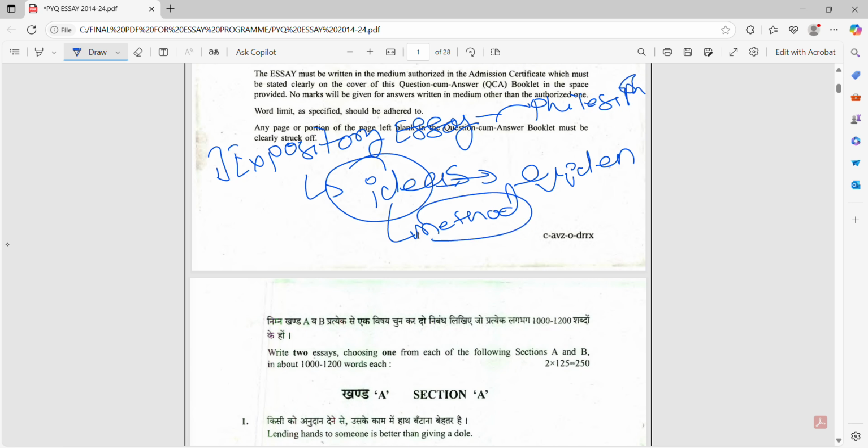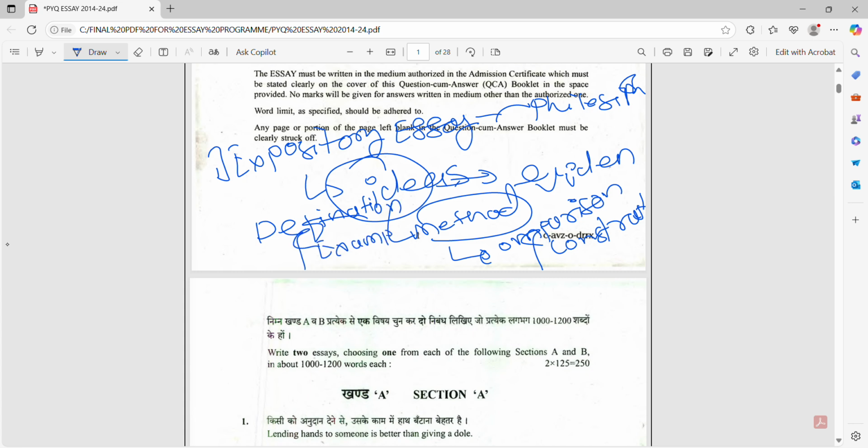What are the methods to write it? This is comparison and contrast. Secondly, definition and example. Third, cause and effect.